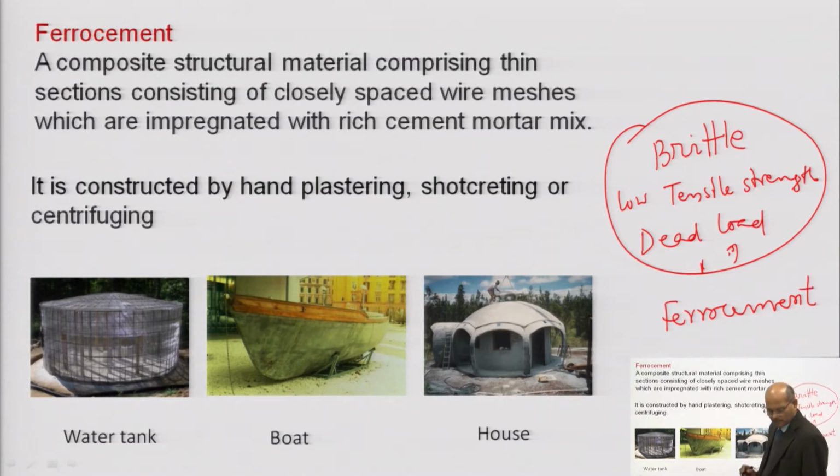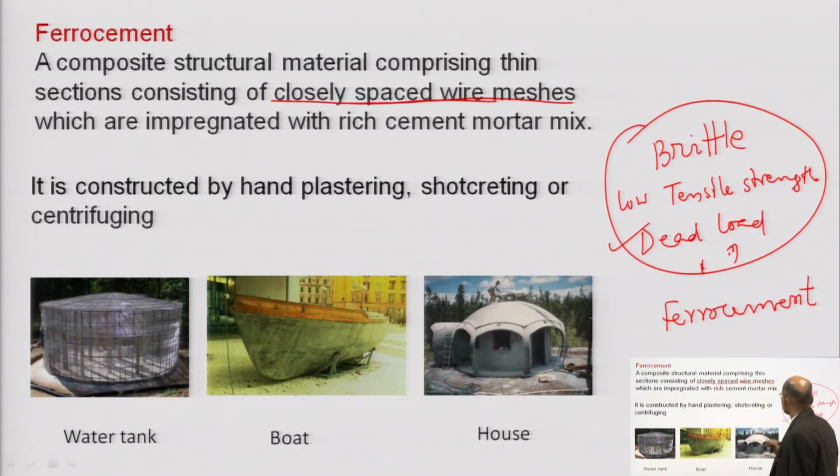Because the section is very slender, a very thin section can be used, so the dead load will be overcome. Improved tensile strength can be obtained due to the very closely spaced wire mesh, which gives very good ductile properties.